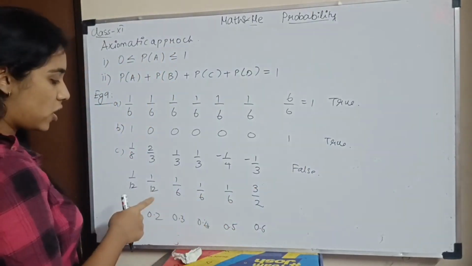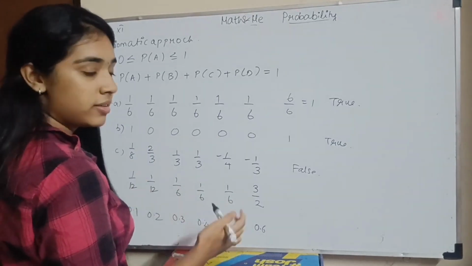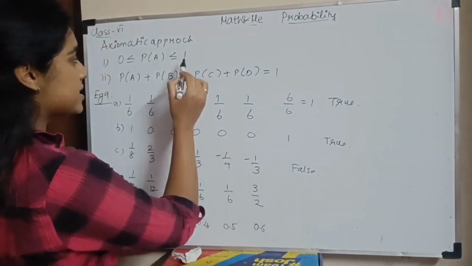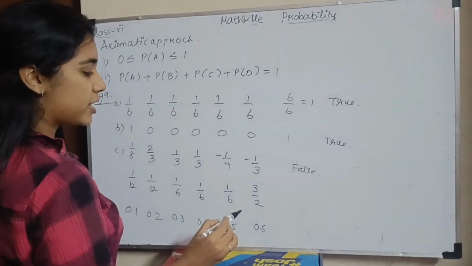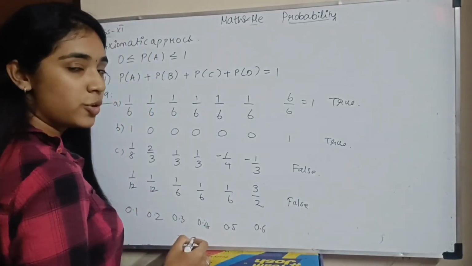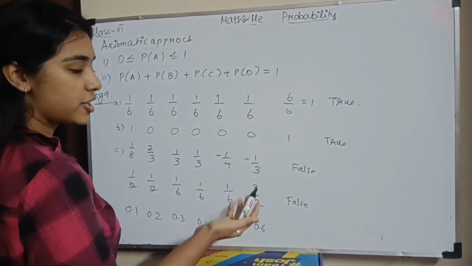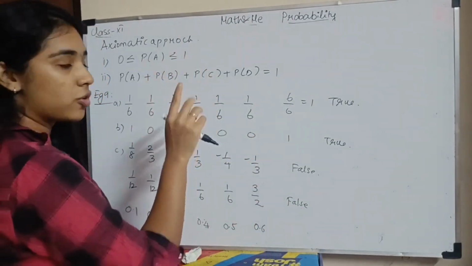In the இடத்துல you see all these numbers are between 0 and 1. But 3 by 2 என்னது? It is 1 point something. So, 1 point something is a number which is greater than 1. Correct? It has to be always less than 1. So, it does not satisfy the first condition. அப்ப இது என்னது? இதுவும் false. You need not check the second condition if the first condition itself is false. ஏன்னா ஒன்னு தப்புனா ரெண்டுமே தப்பு. ரெண்டுத்தையுமே satisfy பண்ணணும். Not this or this.